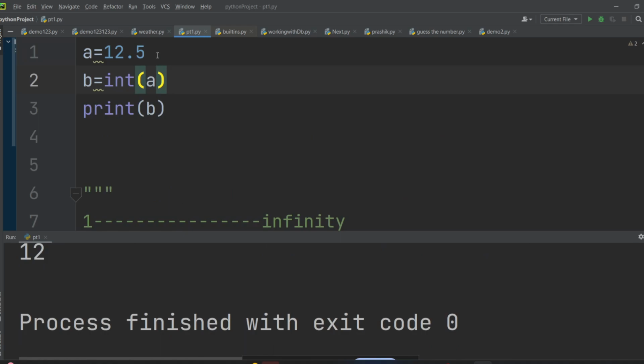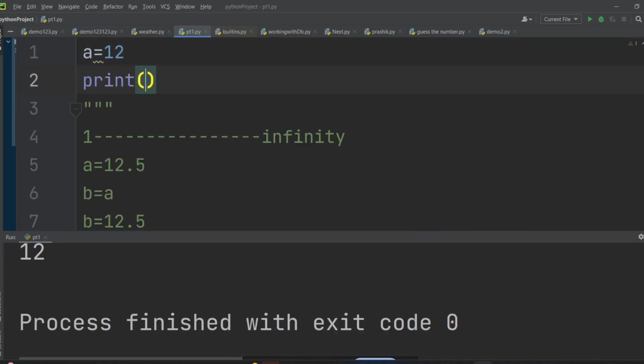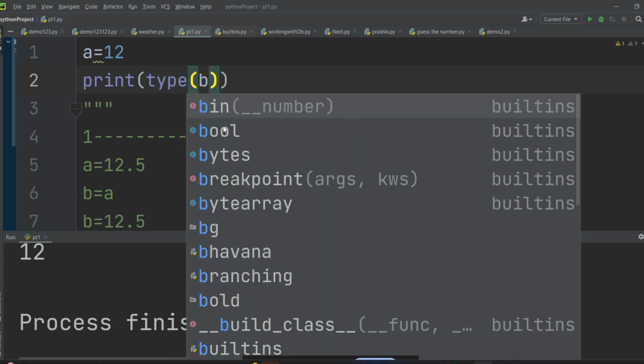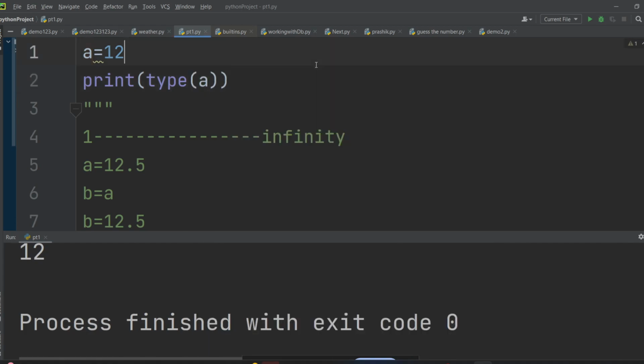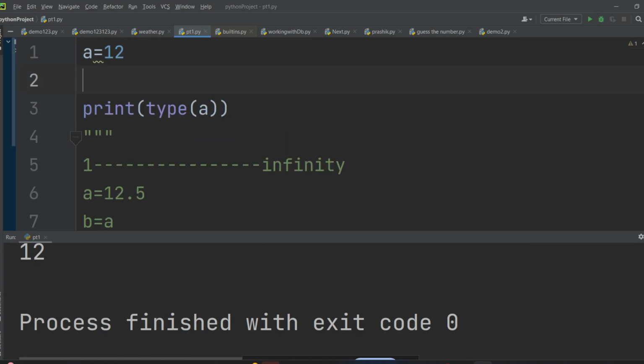Suppose I have 12 as an integer value. So the type of a will be, yes guys? If I write like this and print the type of a, what will be the type of a? What we will get? Integer, right?